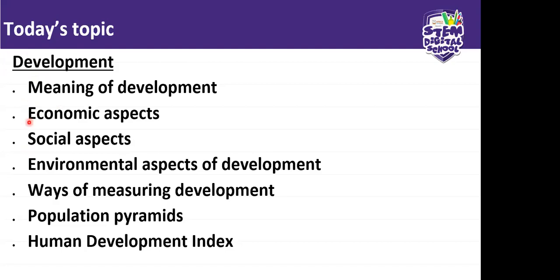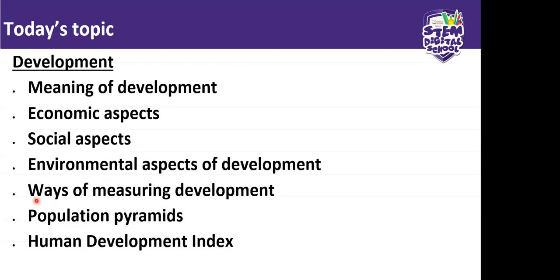And then we're going to look at the economic aspects, the social aspects, and the environmental aspects of development. We are going to understand what we mean by these 3 as we go on, okay? Because they are interlinked, the economy, the society, and the environment. They are interlinked to what? To development.